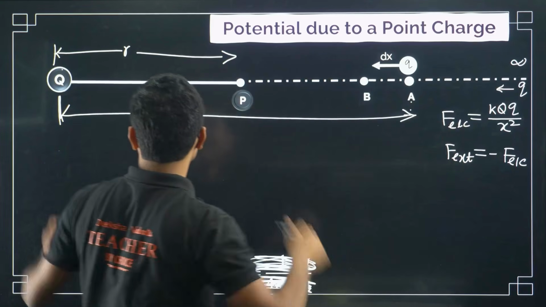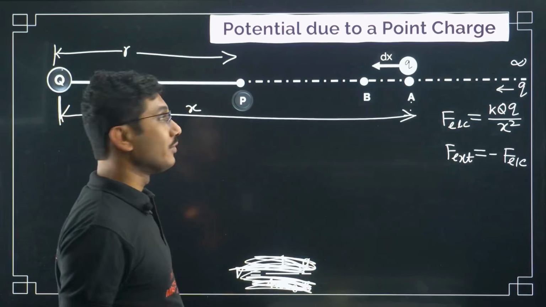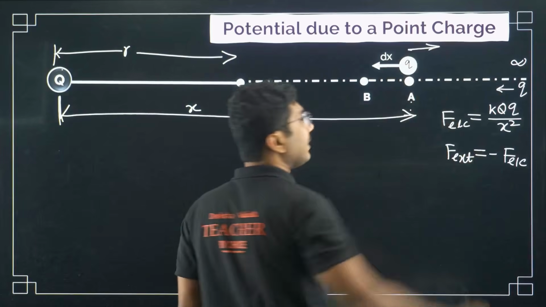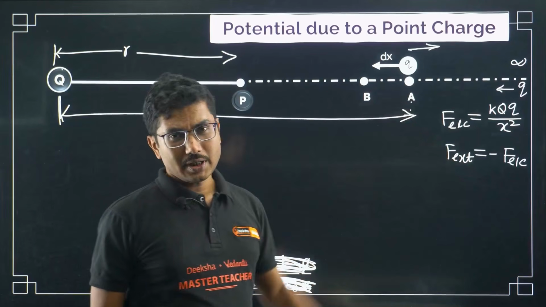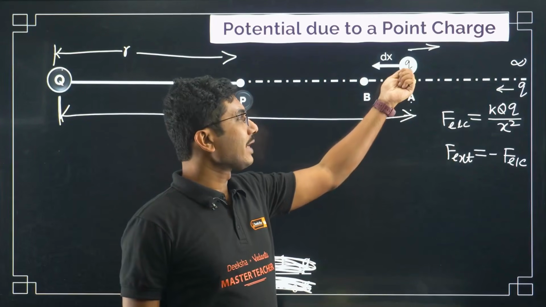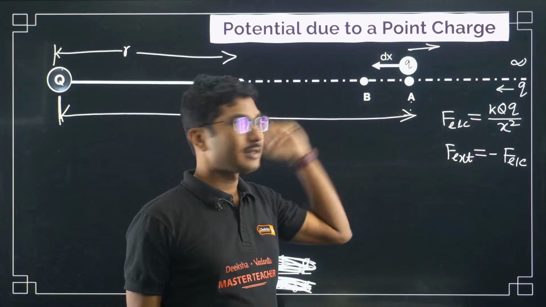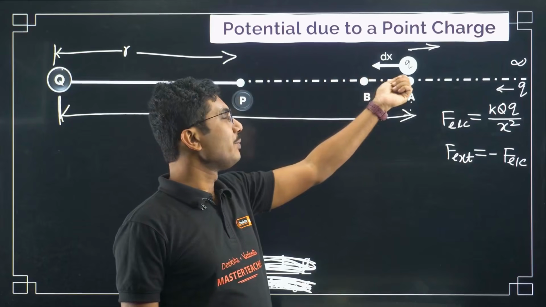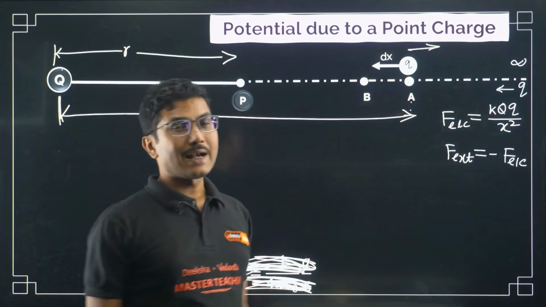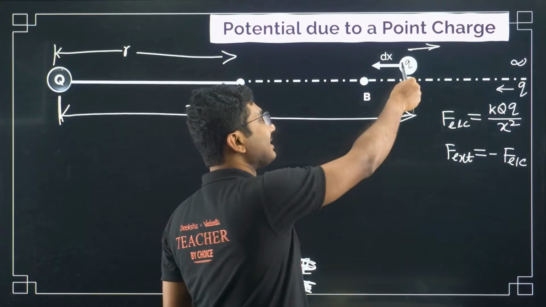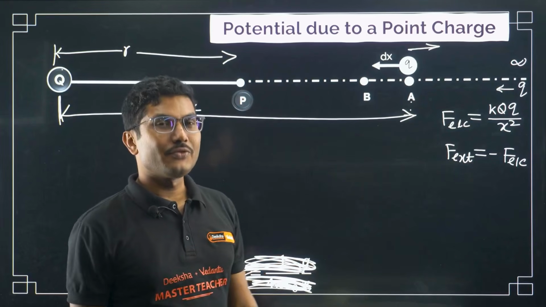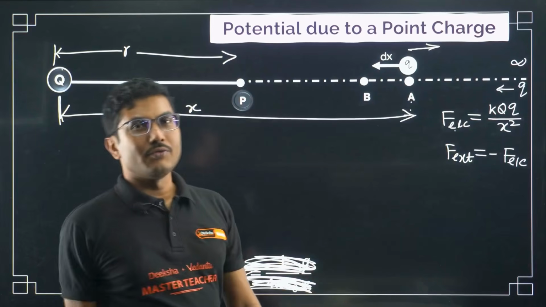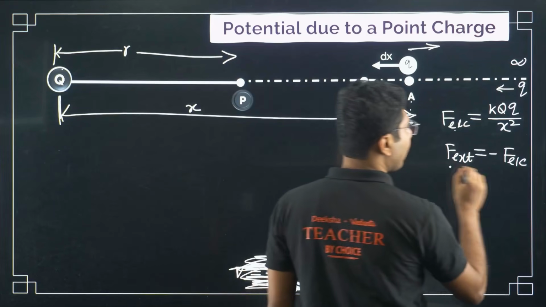Because the external force, the electric force, suppose both of them are positive, the electric force will try to push it away, right? But you want to keep it from infinity to that point, you are bringing it and it is stuck at some point, right? So if you want to bring it from A to B, at that point you have to apply an external force. That external force is exactly opposite to that of the electric force. That is very, very important, right?